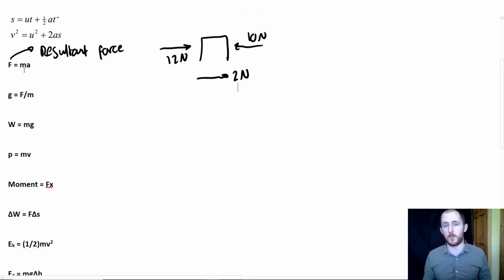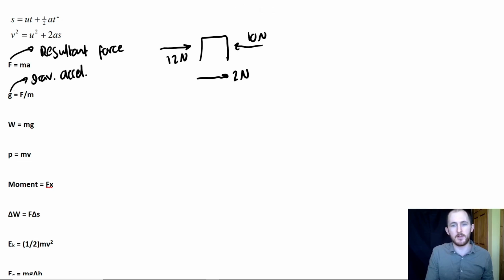So for example, you can equate that to electrical force or centripetal force or any of these other forces that we have. g equals F over m is essentially F equals ma, but it's when you're dropping something. So when acceleration is just g, which is the gravitational acceleration. It should also be noted that this is the same as gravitational field strength.